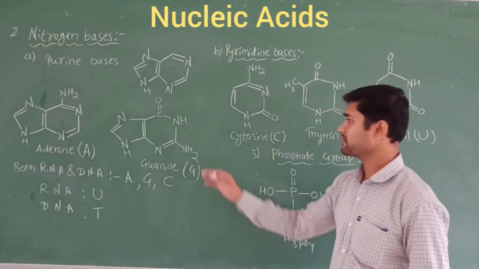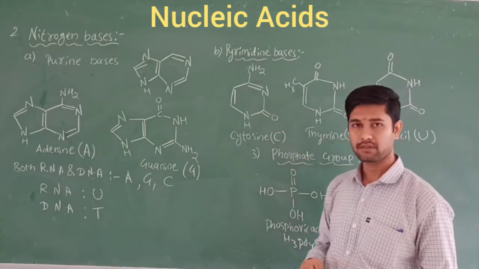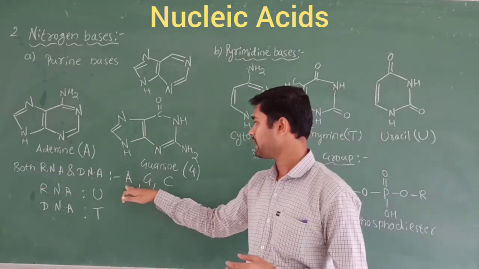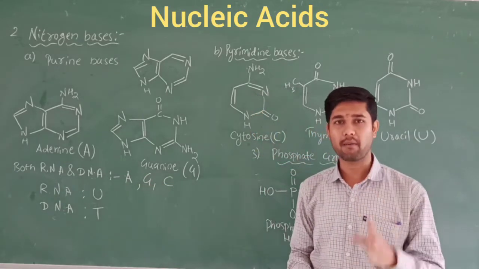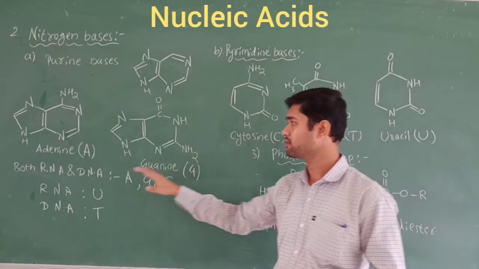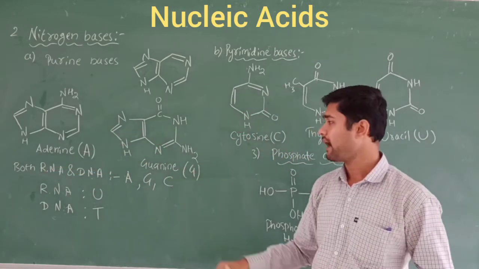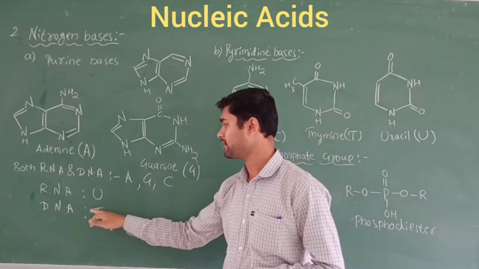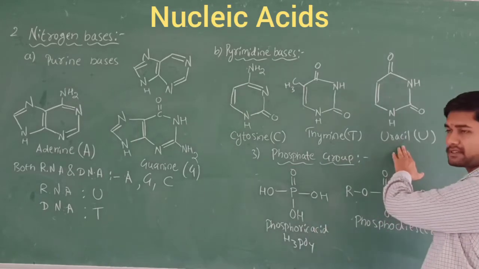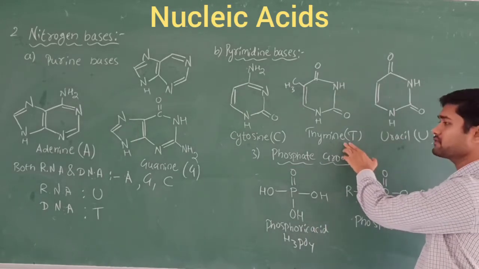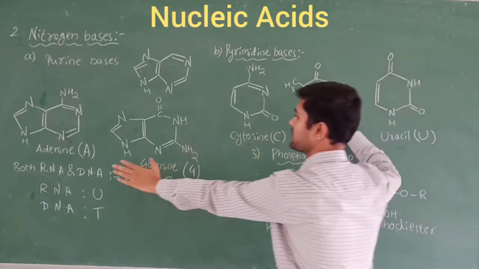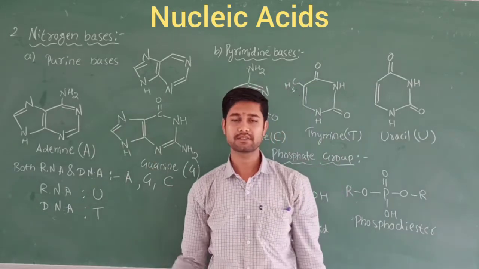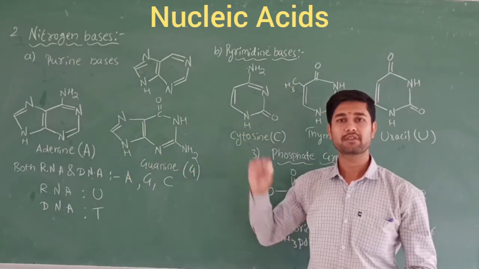So you know this one: adenine, guanine, cytosine, thymine, uracil. In RNA and DNA, adenine, guanine and cytosine are the three common compounds found in RNA as well as in DNA. In RNA only uracil is found, and in DNA thymine is present. So uracil is present in RNA, thymine is present in DNA, but the remaining three, adenine, guanine and cytosine, are common in DNA as well as in RNA. So this is about the classification of the nucleic acids.